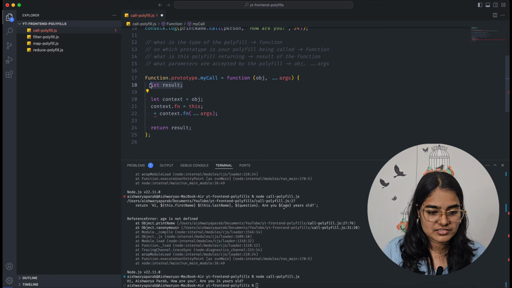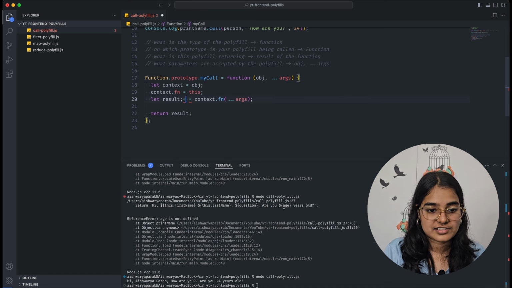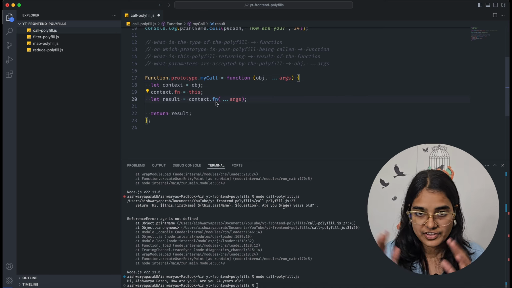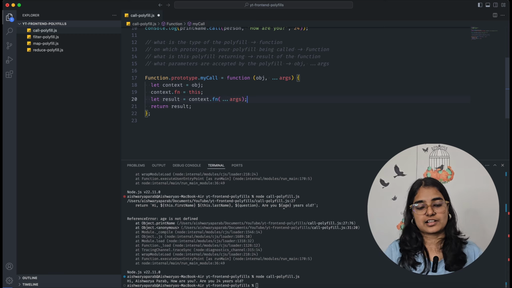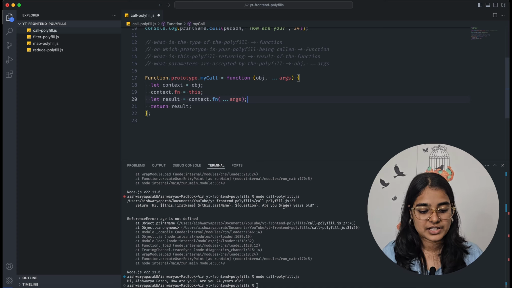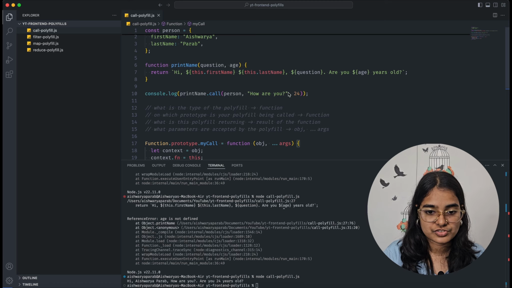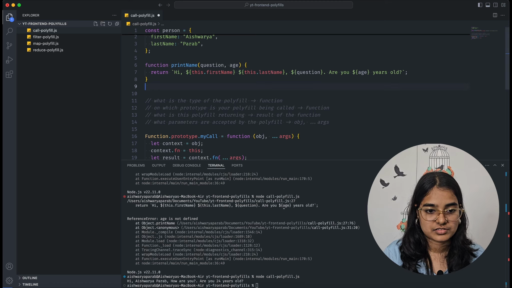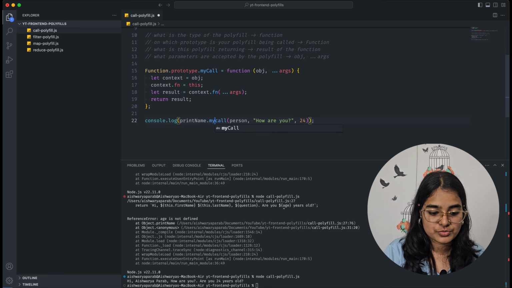So maybe I can use it here itself: let result is equal to context.fn, you execute your function and you finally return your result. So this should actually do the job. Okay, but let's test this. I will bring this here, and change this to my call.